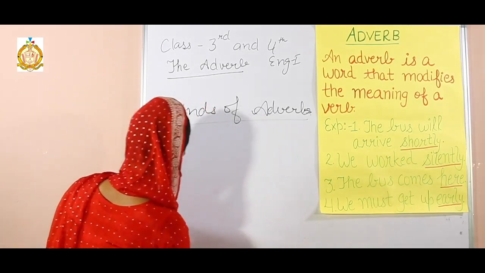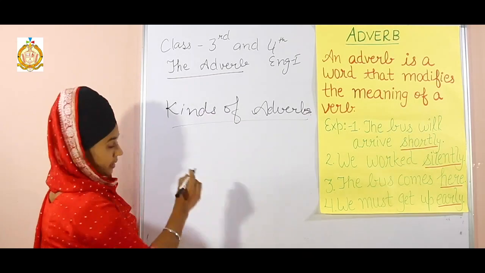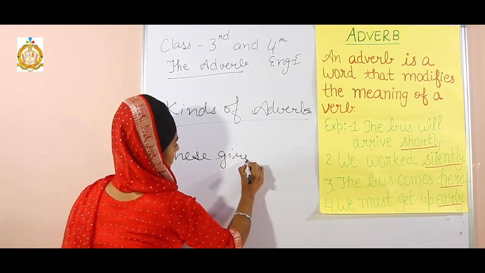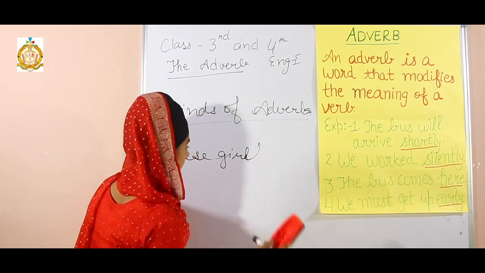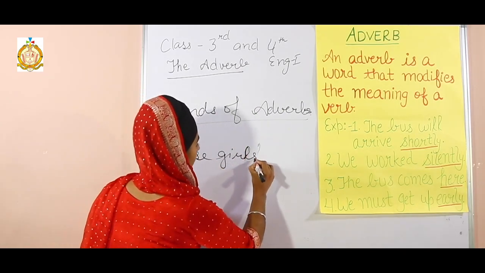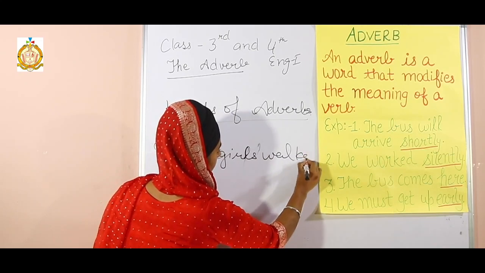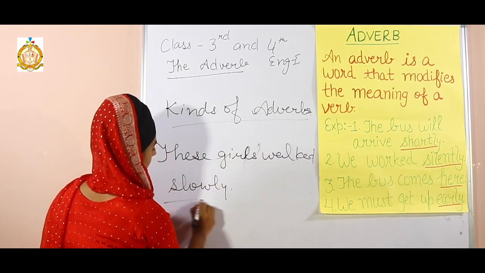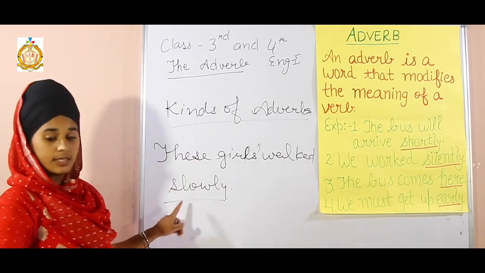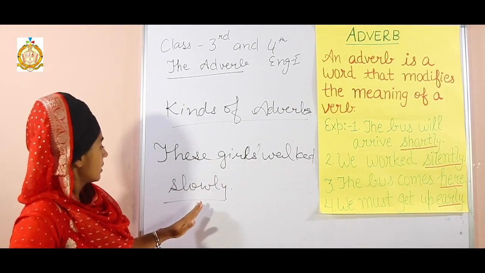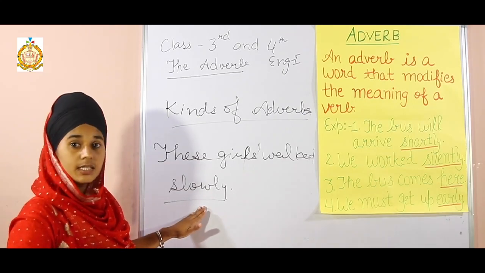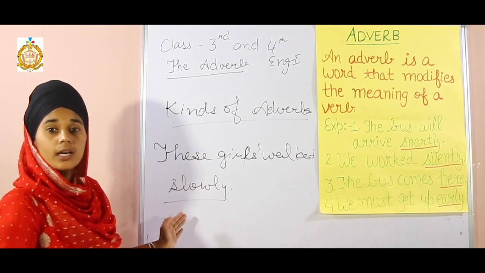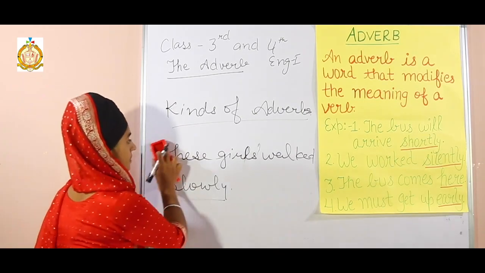They walk slowly. Here in this sentence, the word slowly is telling us how the girls walked. That means it is called adverb of manner.